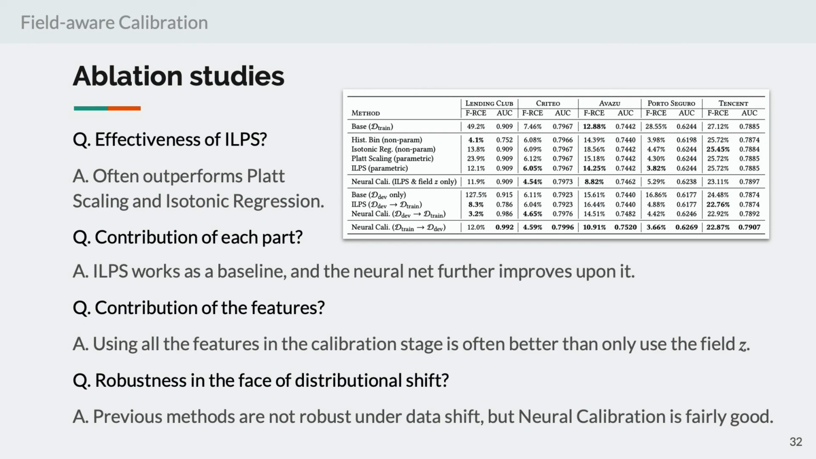We have also done a number of ablation studies, and we show that using isotonic line plus scaling alone can already outperform Platt scaling and isotonic regression, and the auxiliary neural network further improves upon it. We also verified the effectiveness of using all the features to train neural calibration. And finally, we found that in the face of distributional shift, previous calibration methods tend to make bad predictions, but our method still works well. The details can be found in our paper.